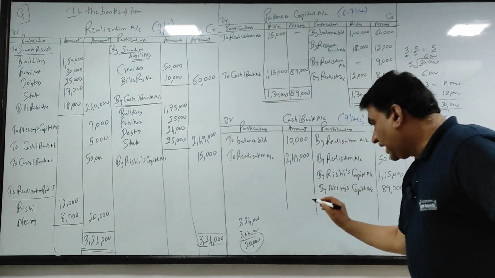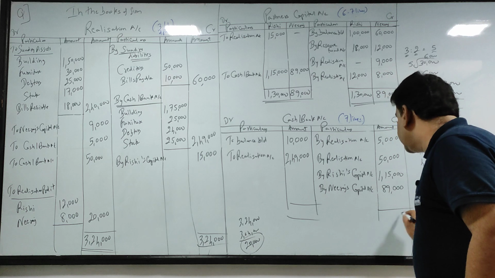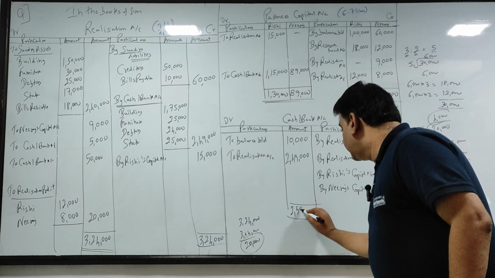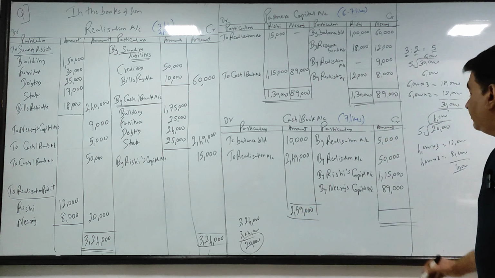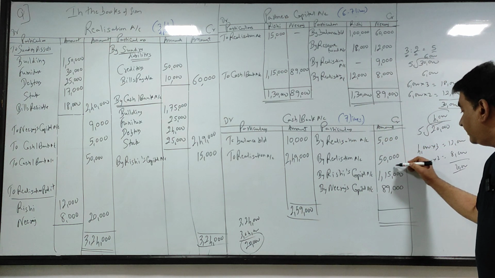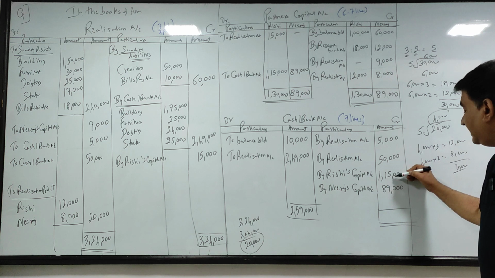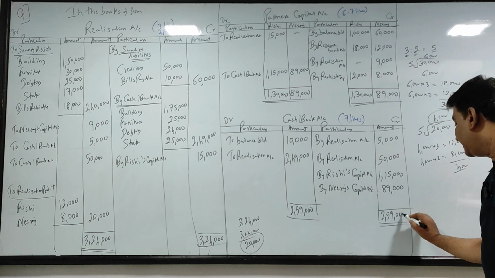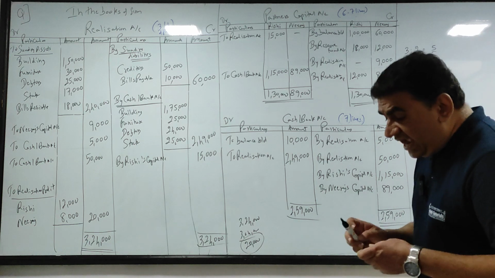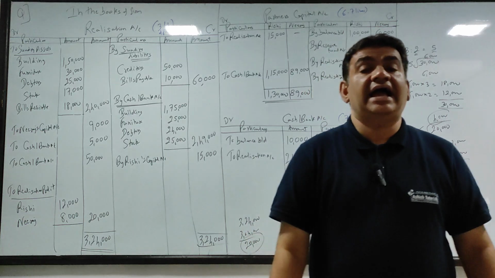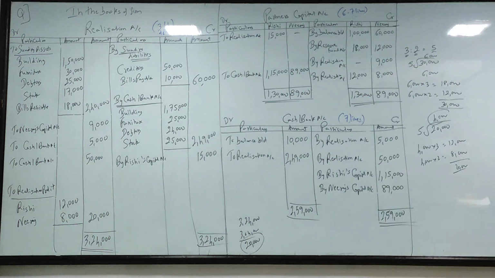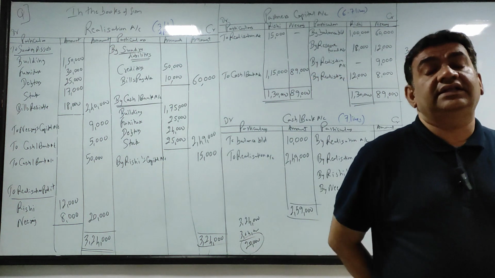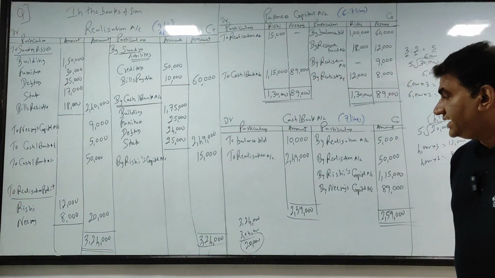Cash bank. So now in this cash bank has to tally. 10 plus 249, 259, 5 and 50, 55, 55 and 15, 70, 170 and 89, 2,59,000. So my cash bank tallies at 2,59,000. Clear with this, guys?